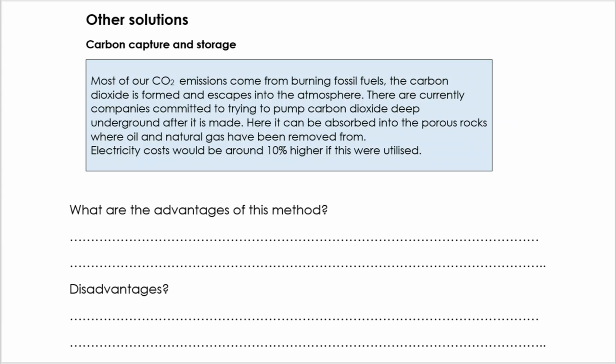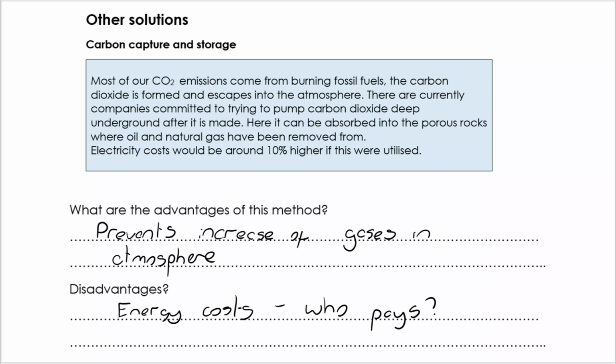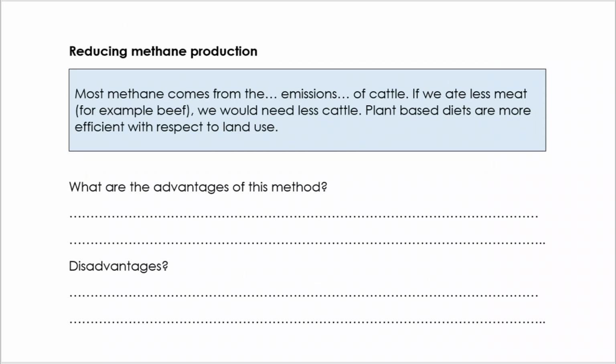In terms of other options, we've got information about carbon capture and storage. Have a think about these questions. Advantages here, it does prevent the increase of gases in the atmosphere, but the disadvantage, energy costs go up by 10%. That's going to be passed on to the consumer, and the government would be thinking about the risk of what that would do if they enforced it. Let's take a look at another example, reducing methane production.